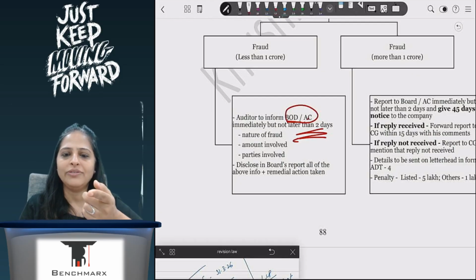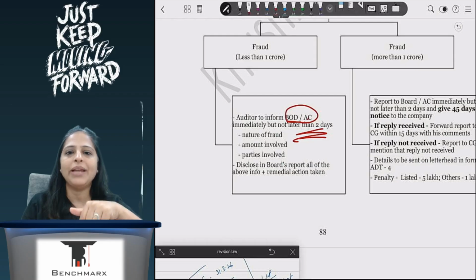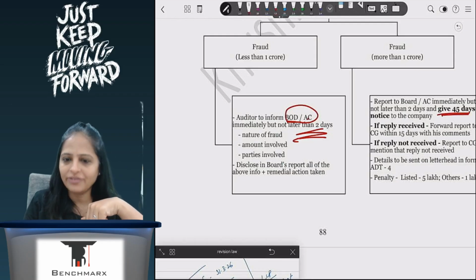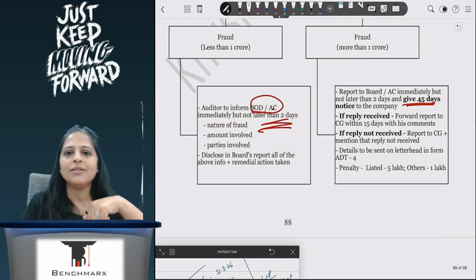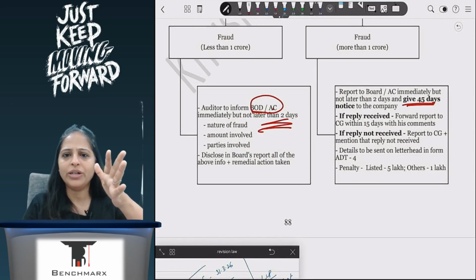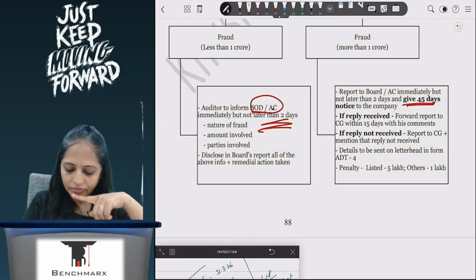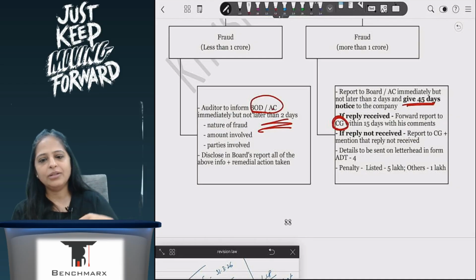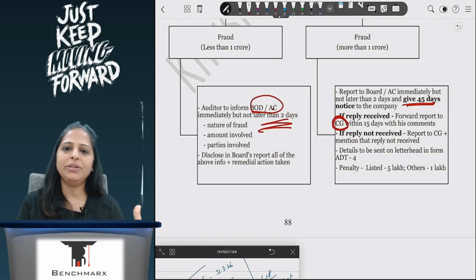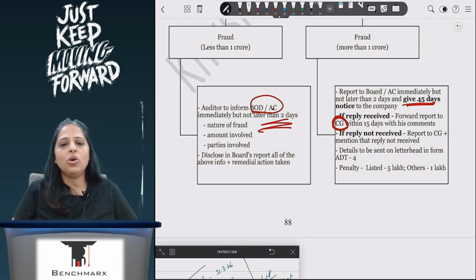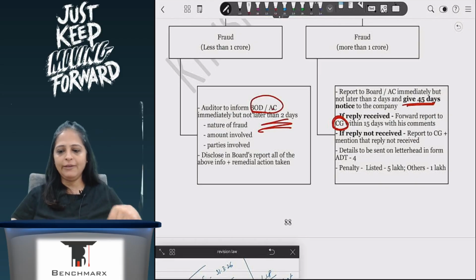But if it is more than 1 CR, the company will have to reply to the auditor within 45 days saying what is the fraud, why we are not doing a fraud, or whatever it is. And this reply that he gets, he will file it with the CG within a period of 15 days. If the reply has not been received, he will mention that the reply has not been received and send the details on his letterhead in form ADT4.